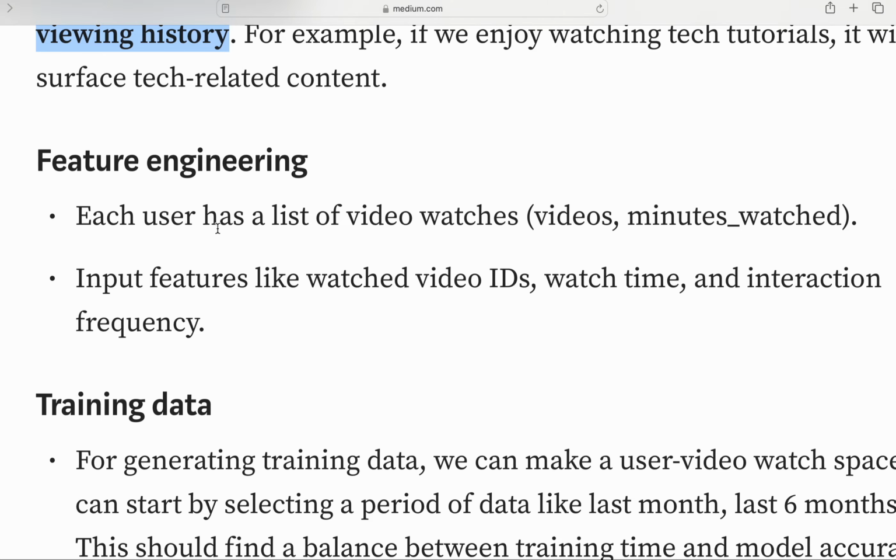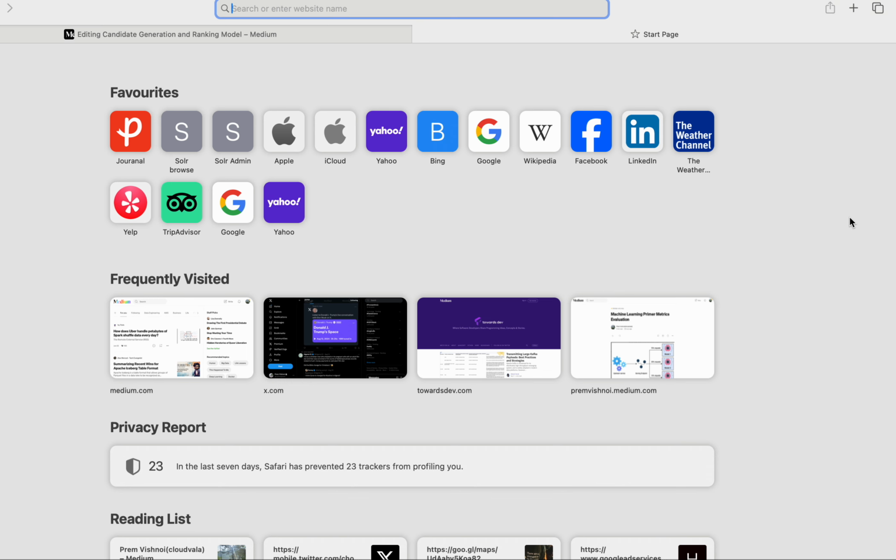Feature engineering: each user has a list of videos watched, video minutes for those videos, and minutes watched per minute.